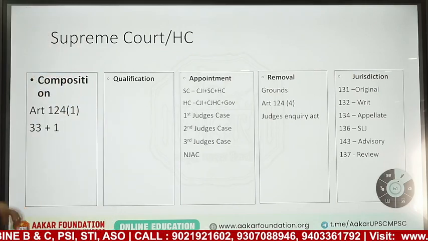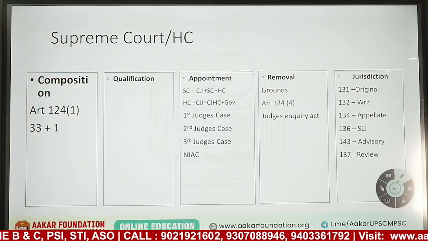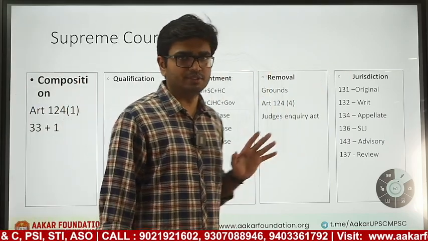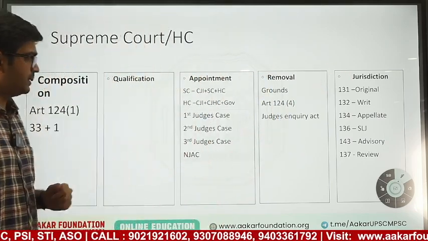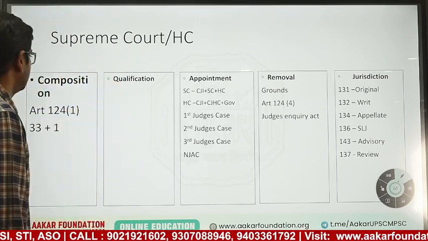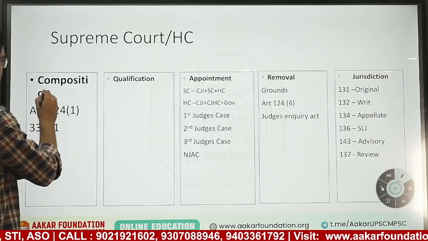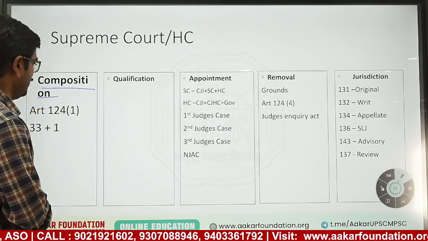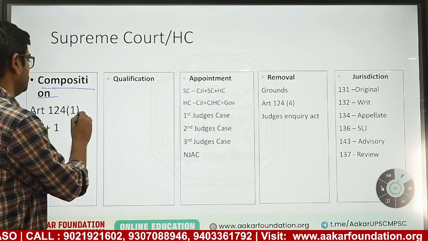So judiciary can be studied under these titles: composition, qualification, appointment, removal and jurisdiction. We will try to complete this. Questions can be addressed in the next class, but we will try to complete the things. Okay, composition of judiciary. Now article 124(1), this is regarding the Supreme Court.